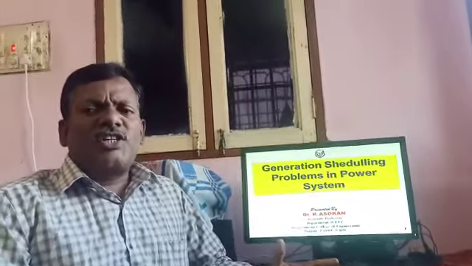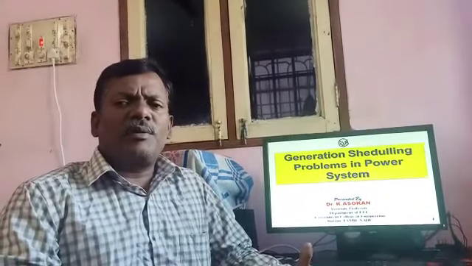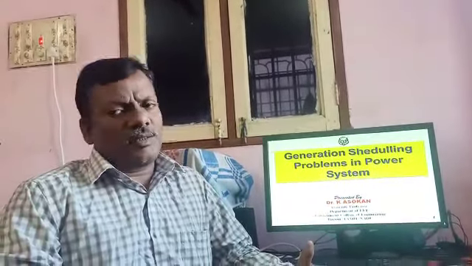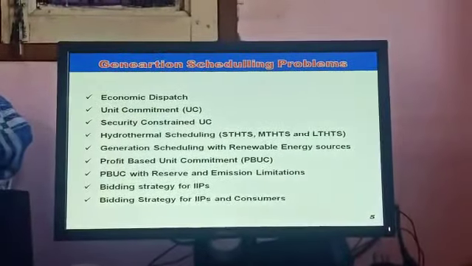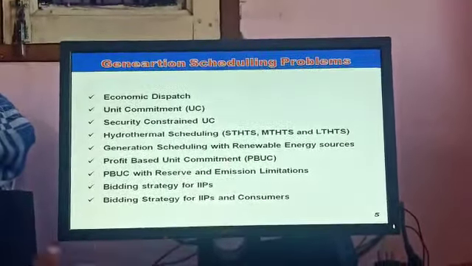Therefore, generation scheduling, or power generation, is a very important optimization problem in power systems. The electrical power system generation scheduling problem has different types of problems. In our syllabus, we have to consider only three problems. The first one is the economic load dispatch problem.